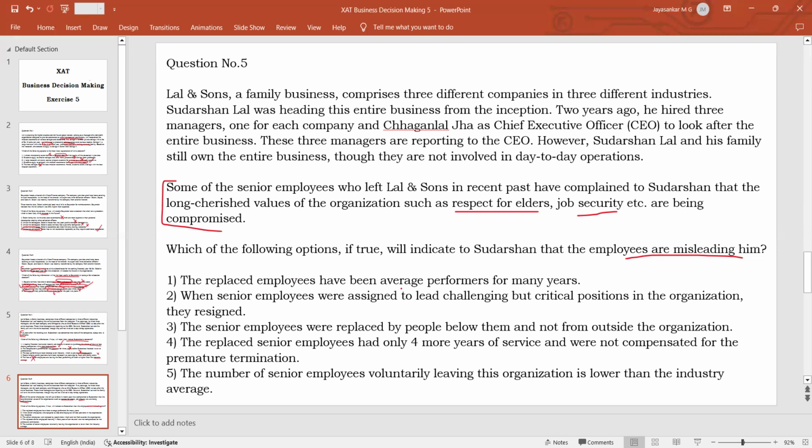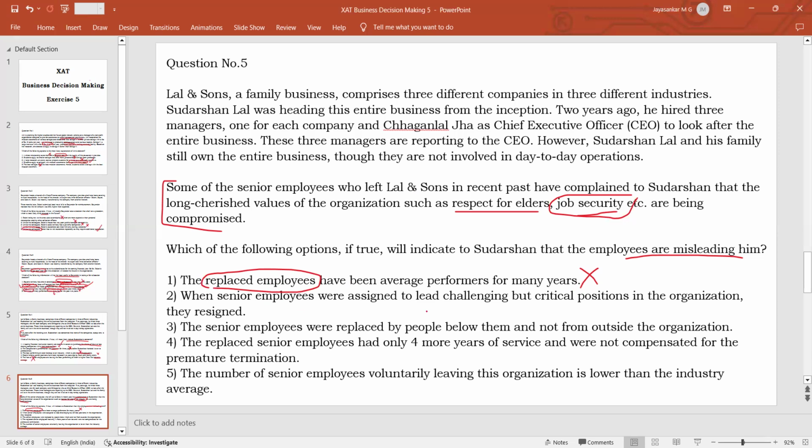Option 1, the replaced employees have been average performers for many years. Whatever employees have been replaced, they have been average performers. Even though they were average performers, they have still been replaced, right? Whereas the value cherished by the organization is job security. They should not have been replaced. So this is not going to prove that the employees are lying, and this is not your answer. It is definitely going to prove that the new management is not respecting the values of the old management. If they had respected them, they would not have replaced the employees.